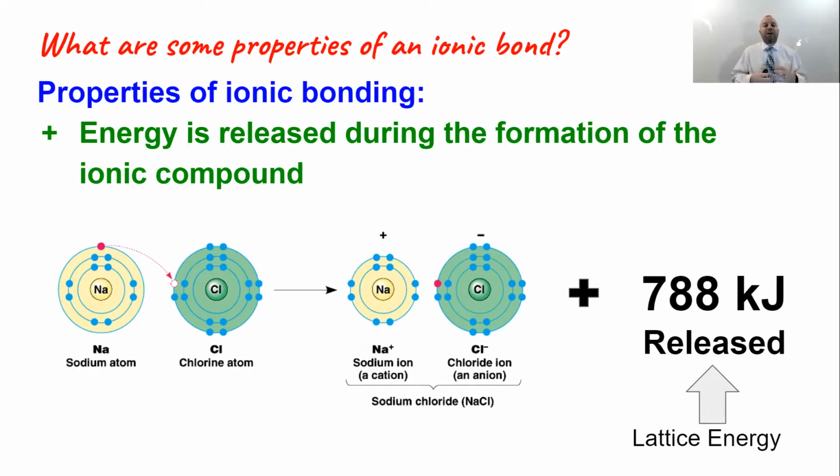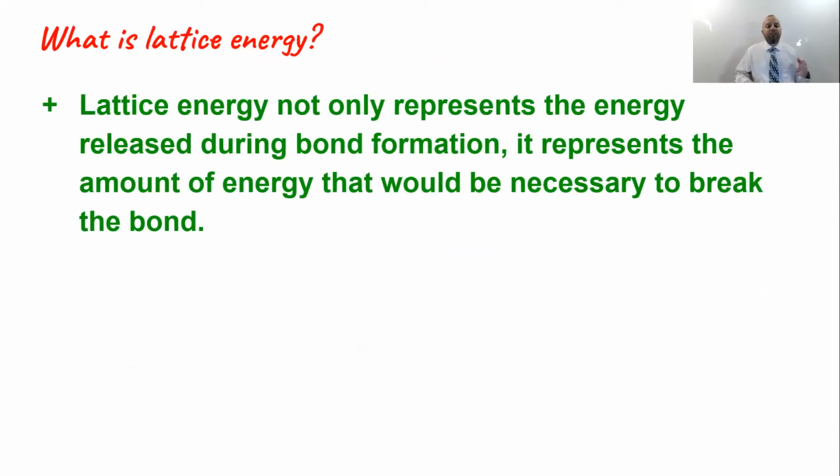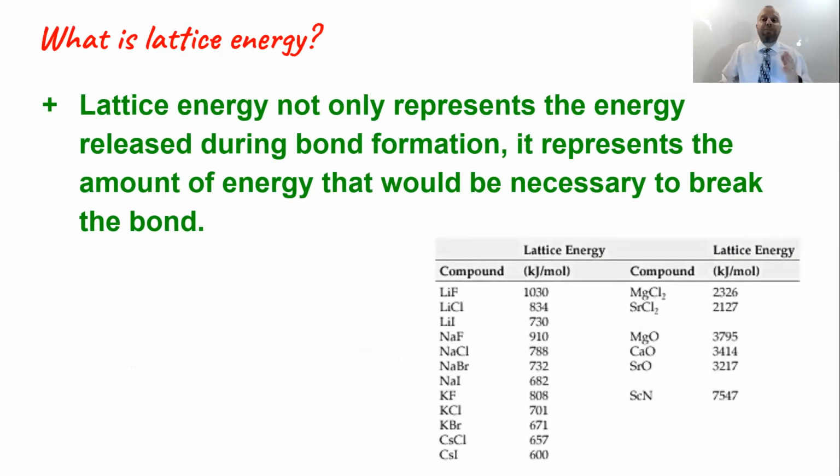And it turns out that the amount of energy released during ionic bond formation is actually equal to the amount of energy that you would need to put in order to break that ionic bond. So this energy, known as lattice energy, not only represents the energy released during bond formation, it represents the amount of energy needed to break apart or to separate those two ions from each other. If you notice, I've posted a table on the right side that shows the lattice energy of different compounds. Now, we're going to focus on a few of these in particular.